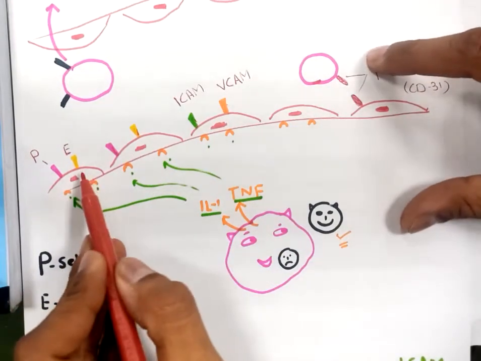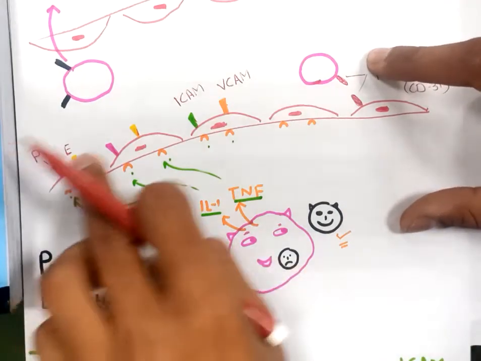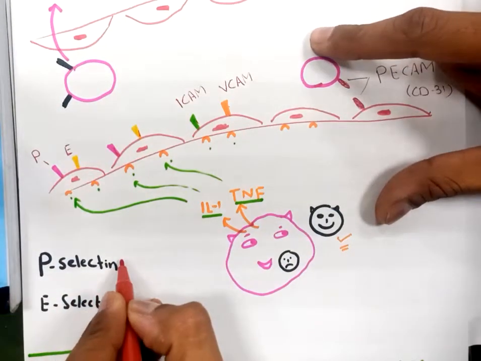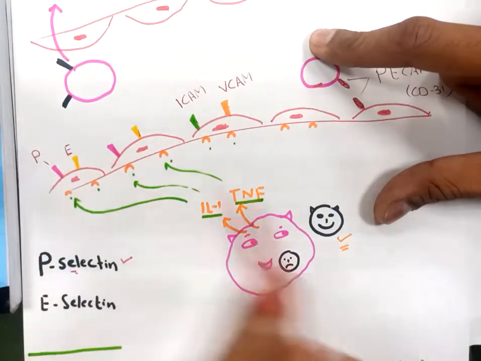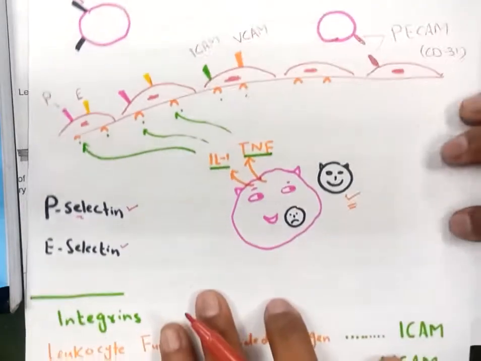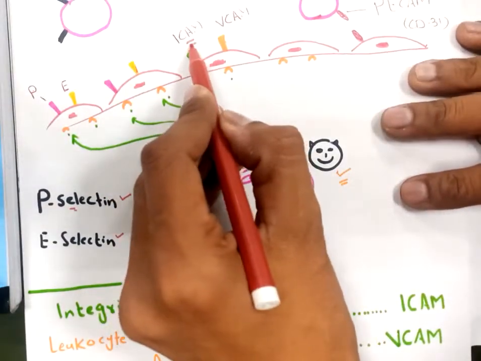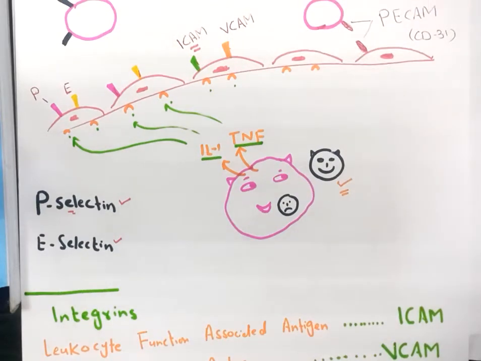Okay, now the endothelial cell has been activated, and molecules have been expressed on the surface. What is the name of these molecules? The name of this molecule is P-selectin. Here you can see P-selectin. The name of this molecule is E-selectin. The name of this molecule is ICAM. The name of this molecule is VCAM. So these are the molecules.